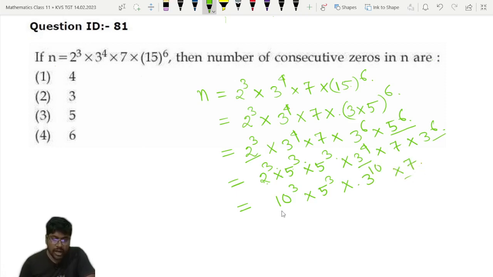So now you can clearly answer the question of how many consecutive zeros there will be. There will be 3 zeros at the end of this positive integer, because 10 to the power cube is there. Whenever you multiply any number by 10 to the power cube, 3 zeros will be produced at the end. So the total number of consecutive zeros will be 3. So option 2 is the correct answer for this question.